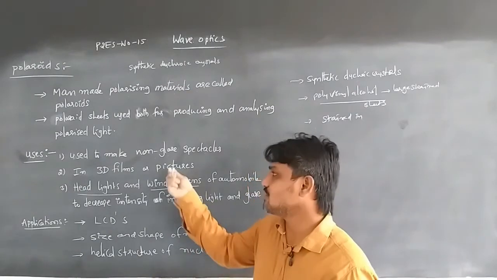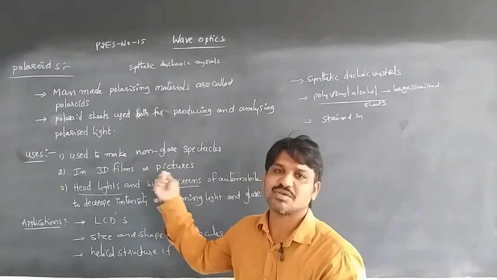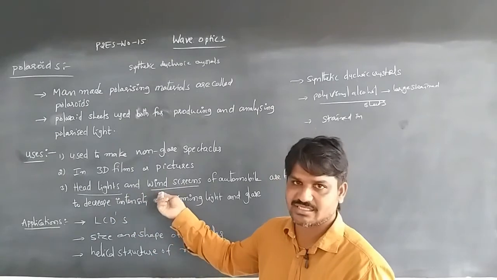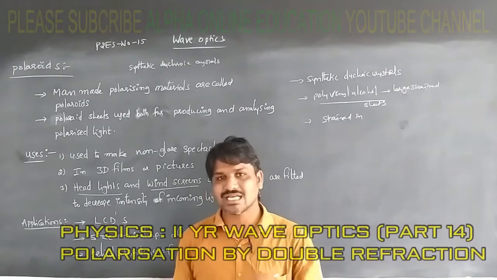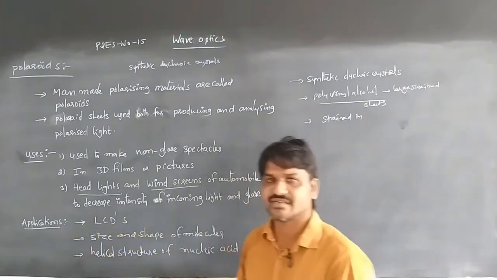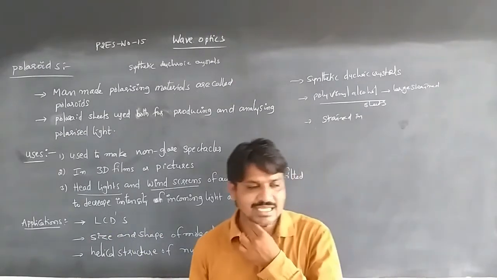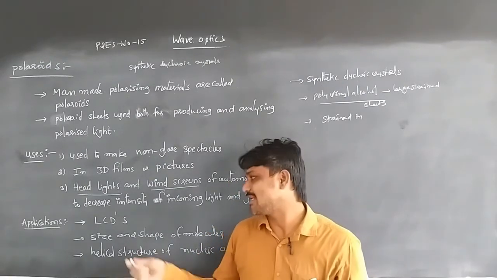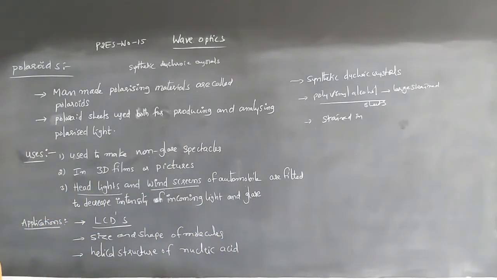These are the uses of Polaroids: making non-glare spectacles, in 3D films and pictures, and fitted to the headlights and windscreens of automobiles to decrease the intensity of incoming light and glare whenever it is incident on the eyes. Polarization is also used to make LCDs, liquid crystal displays, such as LCD screens and LCD TVs.